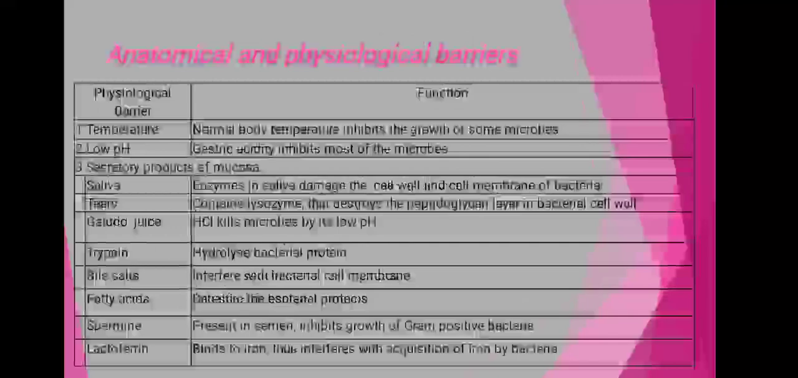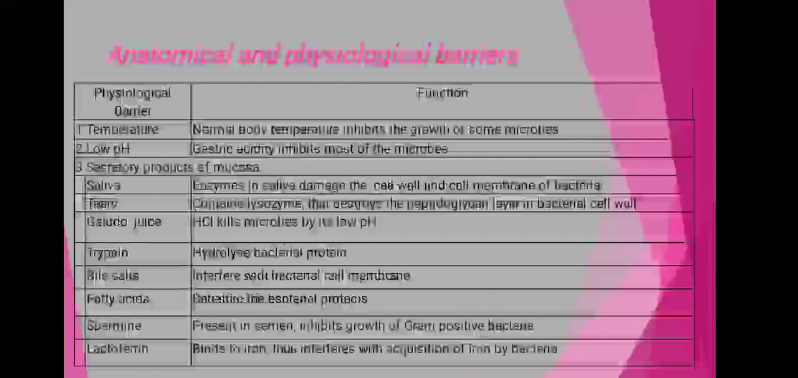Then the physiological barriers, that is the temperature of our body. The normal body temperature inhibits the growth of some microorganisms. Then the low pH, the gastric acidity, meaning within our gastric tract there is an acidic pH, and this gastric acidity inhibits the growth of most microorganisms.